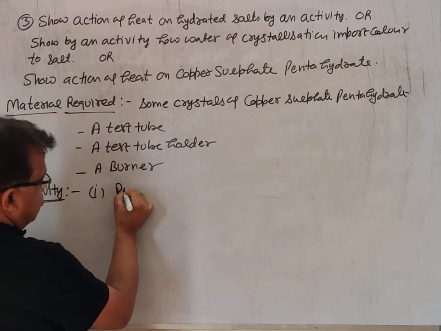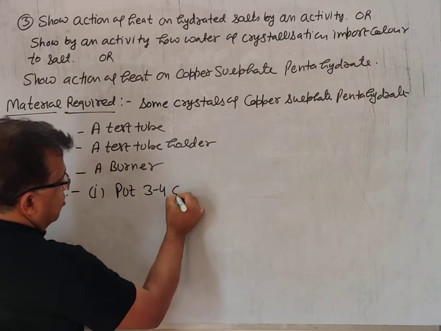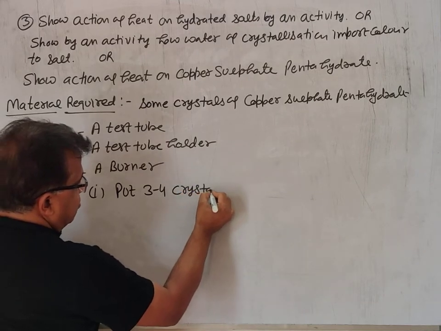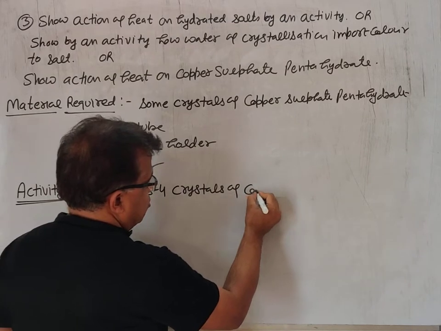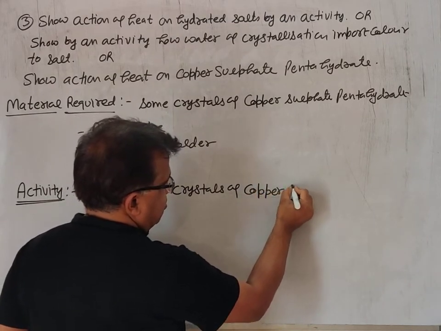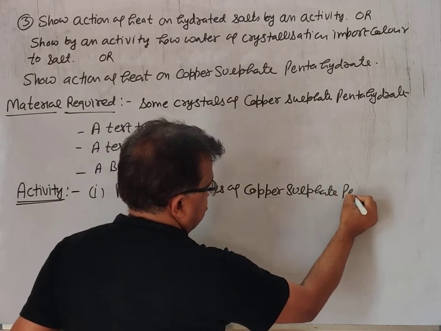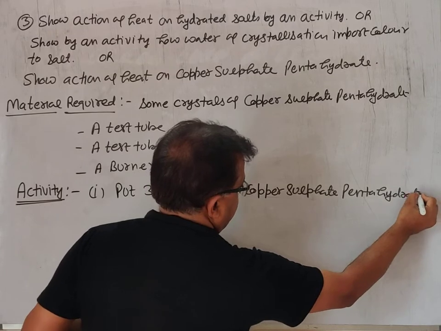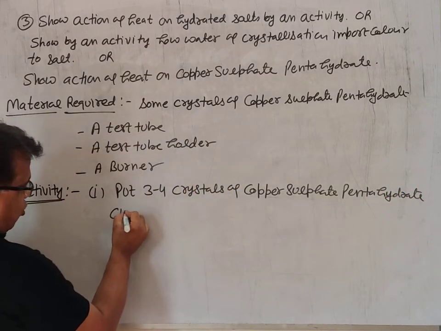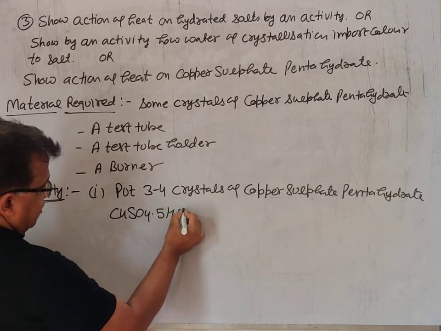Put 3-4 or 2-3-4 crystals of copper sulfate pentahydrate in a test tube. The formula is copper sulfate pentahydrate.